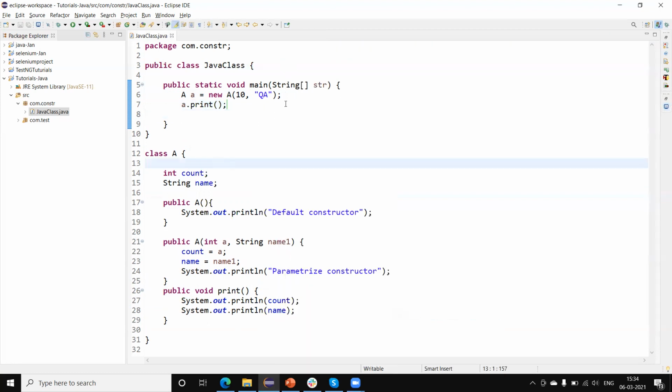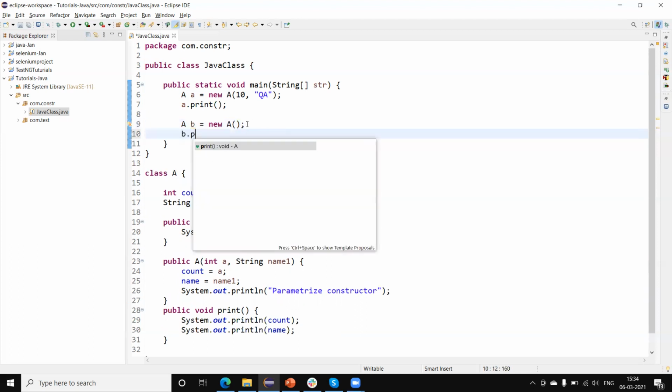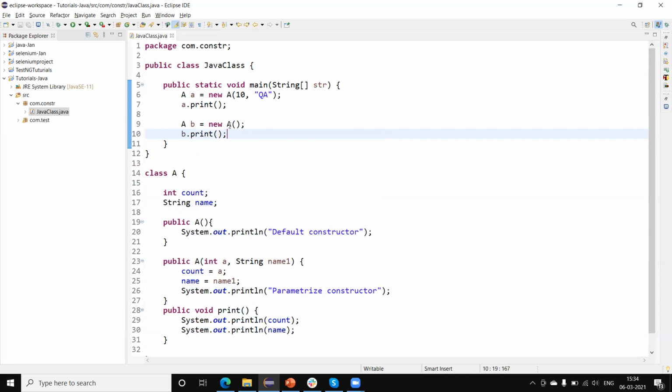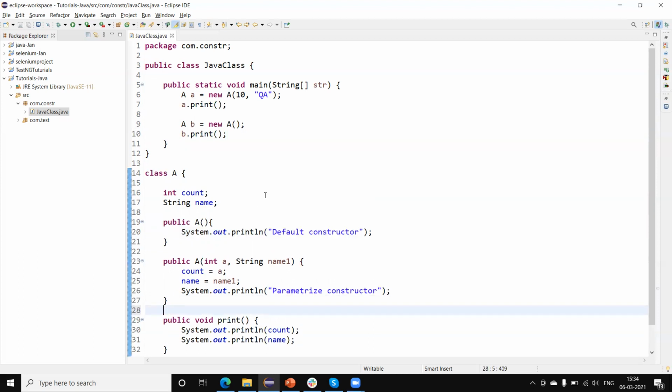So now we can also create the object using another constructor, like the default constructor. And if I call this, it will invoke the default constructor. It means if I am creating the object by using the default constructor, then this will invoke the default one, not the parameterized constructor. Okay, let me run this now.